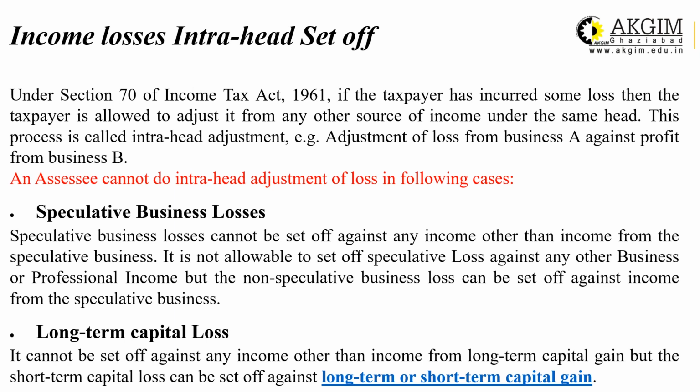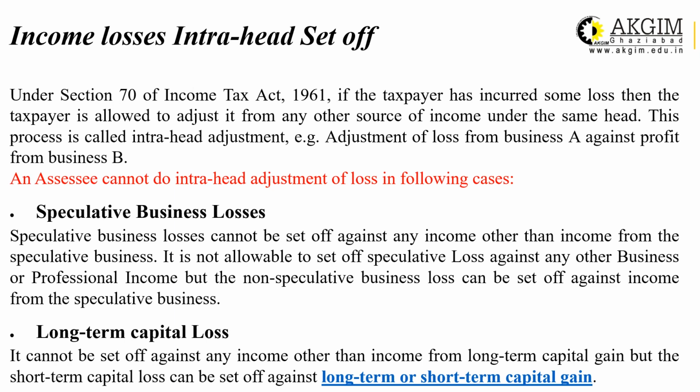First case is speculative business. If you are doing speculative business, then in that situation, speculative business losses cannot be set off against any income other than income from speculative business. That means if you are having two speculative businesses, you are allowed to set off between these two, but speculative business losses cannot be set off against non-speculative business income. Do remember this.